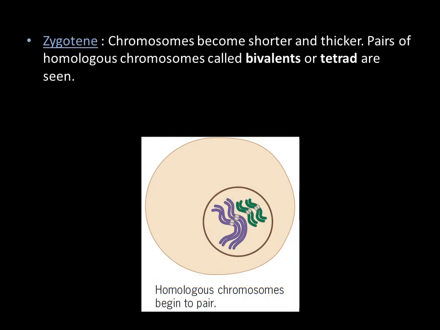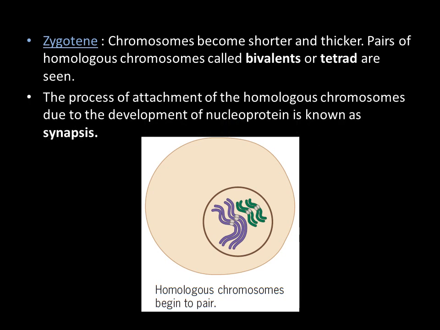Next is zygotene. Here chromosomes become shorter and thicker. Pairs of homologous chromosomes called bivalents or tetrads are seen here. The process of attachment of homologous chromosomes due to development of nucleoprotein is called synapsis. You can see that the chromosomes are becoming shorter and thicker, that's why they are visible here, and it is called a bivalent, and you can observe the tetrad here.